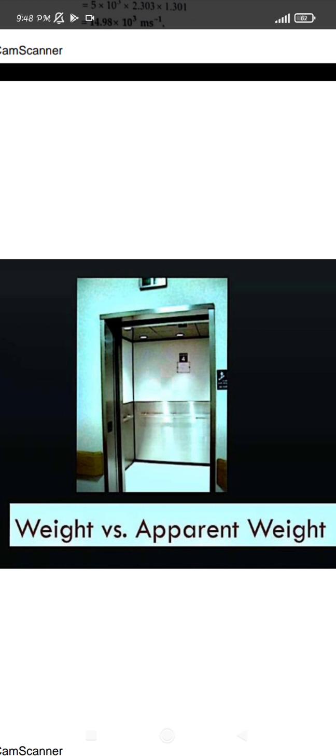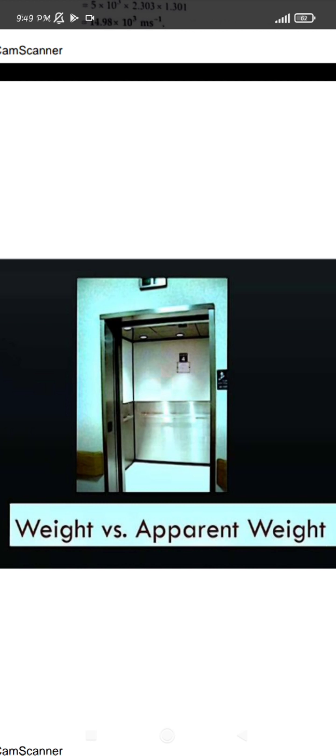We think our mass is doubled, as if we are carrying it together in the upward direction. So mass seems to increase when the lift is moving upward. That is the weight along with the apparent weight. So the weight is taken as the apparent weight now, and whenever the lift is moving downward, we feel that our weight is decreasing.